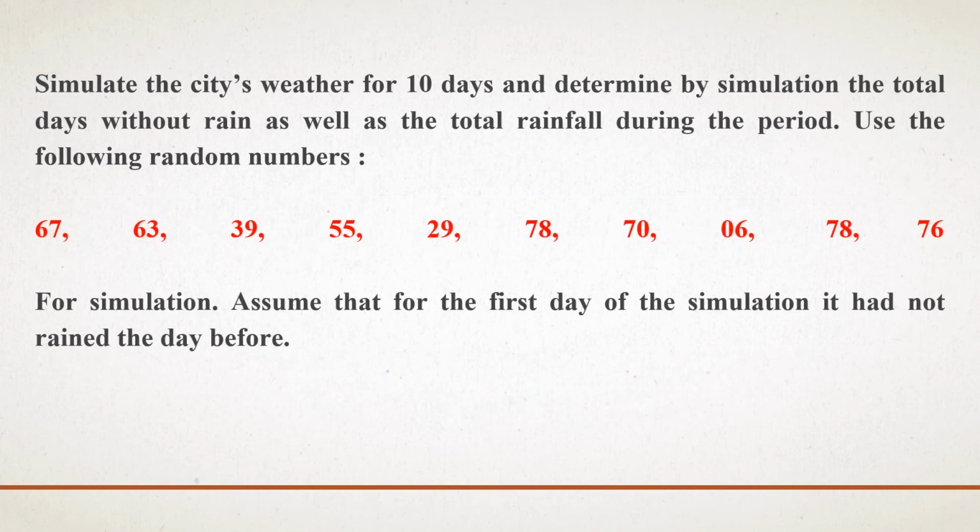Our problem is to simulate the city's weather for 10 days and determine by simulation the total days without rain as well as the total rainfall during the period. Use the following random numbers: 67, 63, 39, 55, 29, 78, 70, 06, 78, 76. For the simulation, assume that for the first day it had not rained the day before.